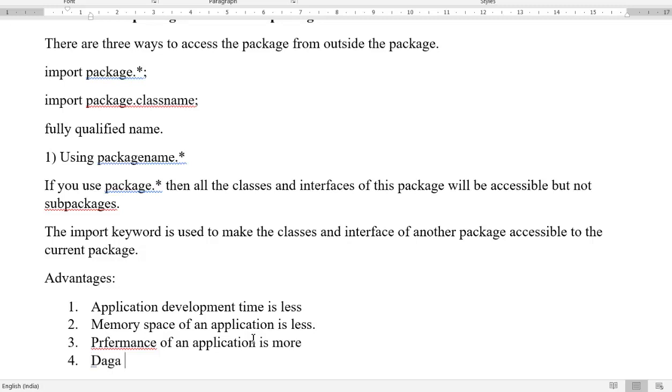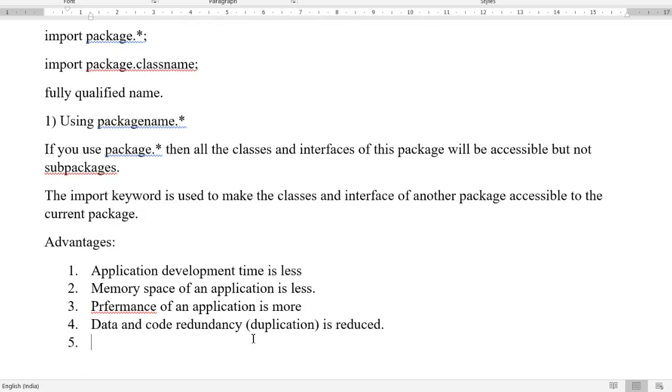Data and code redundancy. The benefit is that duplication is reduced. Redundancy means duplication is reduced. And overall, I will say one can achieve the performance of an application efficiently.